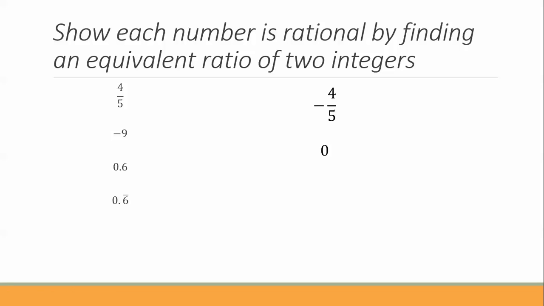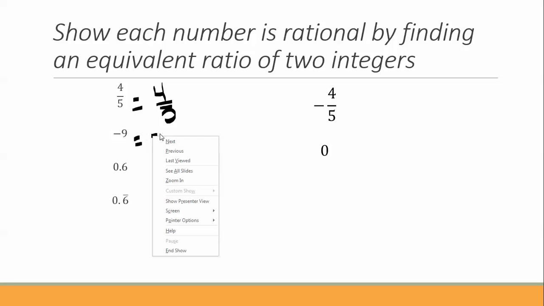So let's talk about how to show that things are rational numbers. We want to show that each number is rational by finding a ratio of two integers. Well, we know that 4 and 5 are integers, so this is actually a ratio of integers already, 4/5. -9 is a ratio of two integers.